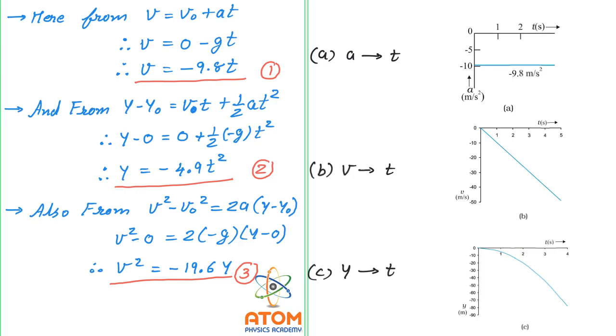It will become 1 times, then 4 times, then 9 times, then 16 times and so on. And that's why you can see y is increasing rapidly. It is in the negative direction, that's another matter, but it is increasing rapidly with respect to time. That's why the graph of y versus t is curved like this. So here are all the graphs of free falling.